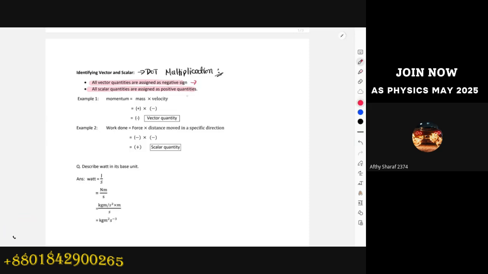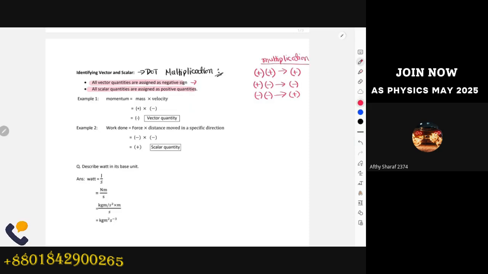Another thing, in order to carry out the dot multiplication, we will need to understand the basics of algebra. If I'm going to multiply two positive numbers together, the final product will be positive. If you multiply positive and negative, the final product is minus. And if you multiply two minus together, the final product is positive. That is again for the multiplication only. I will also have to do division.